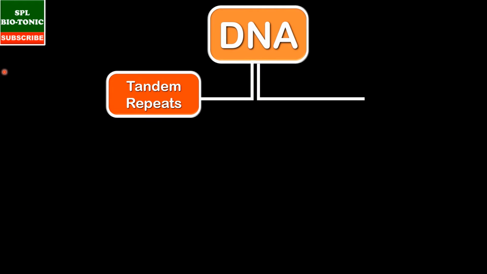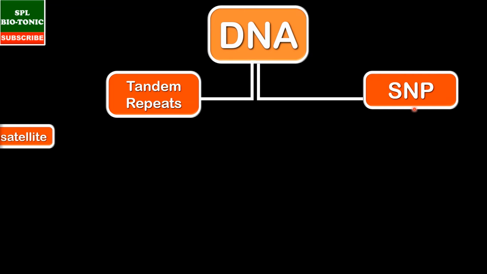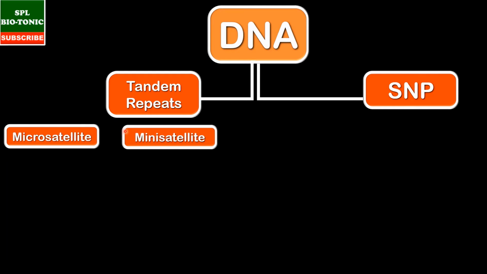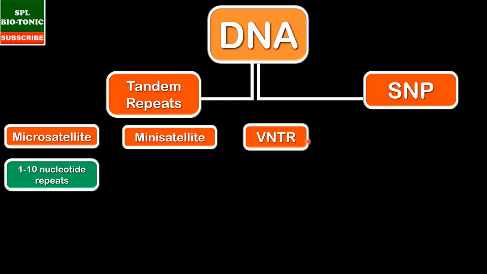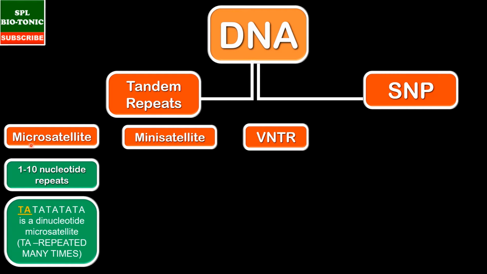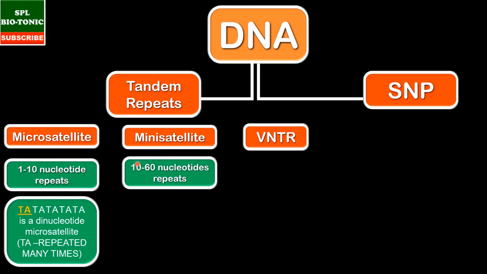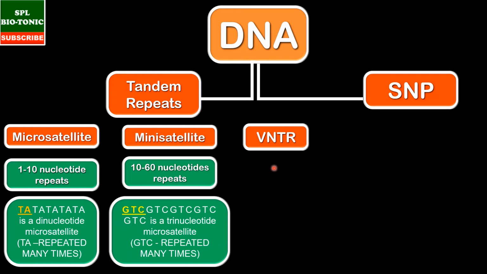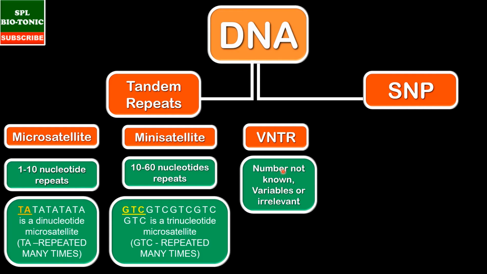Now students, the tandem repeats and single nucleotide polymorphism make the basis of DNA fingerprinting. Tandem repeats are divided into three types: microsatellite sequences, minisatellite sequences and VNTR. In microsatellite sequences, 1 to 10 nucleotides are repeated, whereas in minisatellite, 10 to 60 nucleotides are repeated, whereas in case of VNTR, which is variable number of tandem repeats, the number is not known, or it is variable, or it is not that relevant.